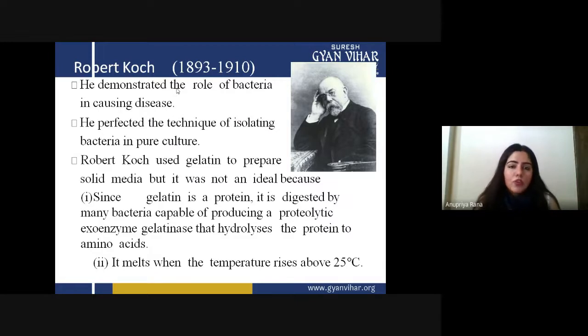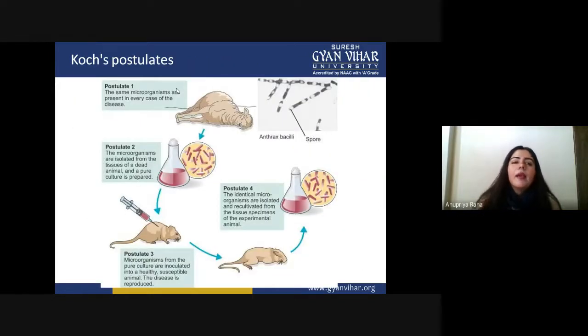But Robert Koch demonstrated that disease is caused by bacteria and that we can culture these bacteria for further purposes. Koch first isolated some microorganisms from a dead sheep. He cultured them and injected the cultured microorganisms into a healthy mouse. After some time, that healthy mouse died.